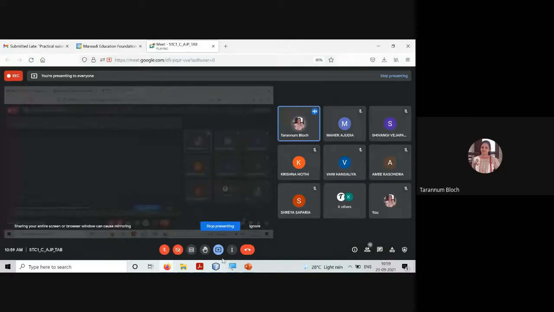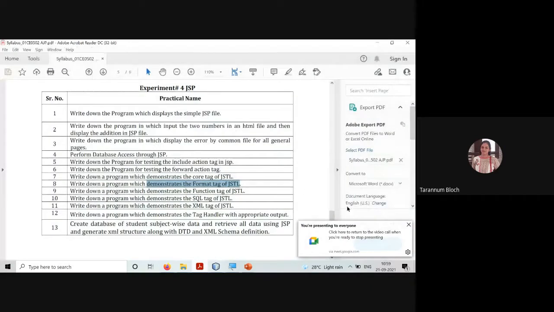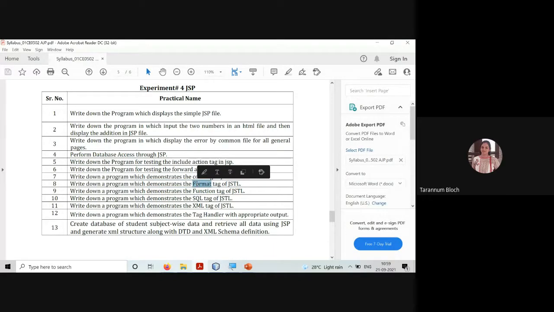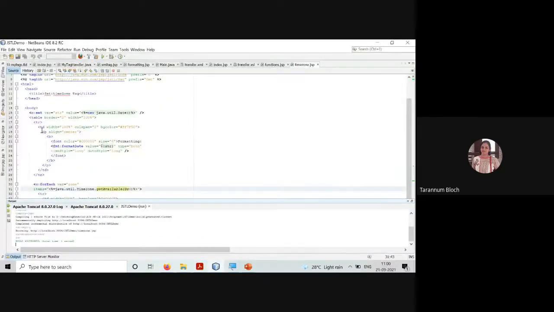The formatting is for that purpose. Is it clear? We discussed core in the last session, formatting today: date and time, message and number formatting. Functions we discussed today: before, after, contains, toUpperCase, toLowerCase and all. SQL we discussed in the last lab, and now we are discussing XML. I guess I discussed one XML program in theory with your class or TC2? Not with your class. Okay, fine. Let me discuss the XML.